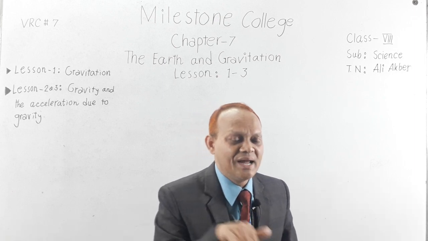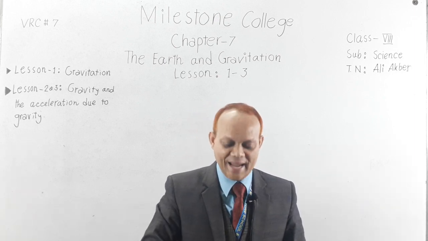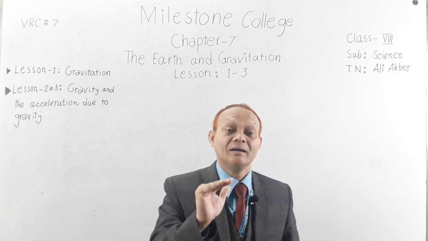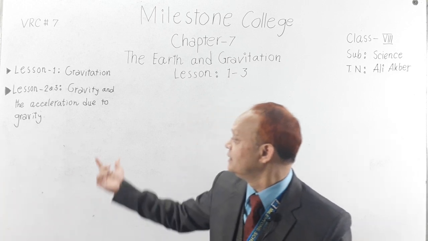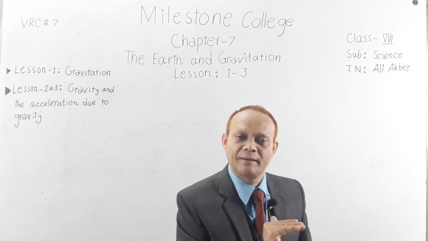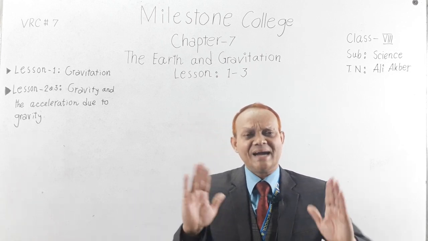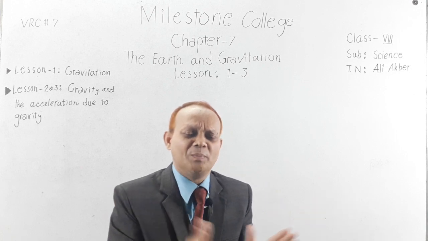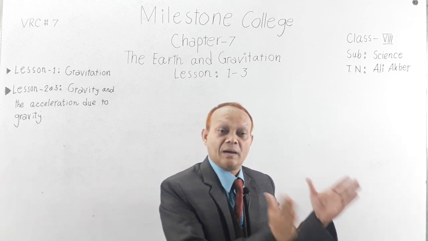It will be turned another way. And this is gravity, which you will learn in lesson number 2, gravity and acceleration due to gravity. But remember, the attraction force between two objects of the universe is gravitation.